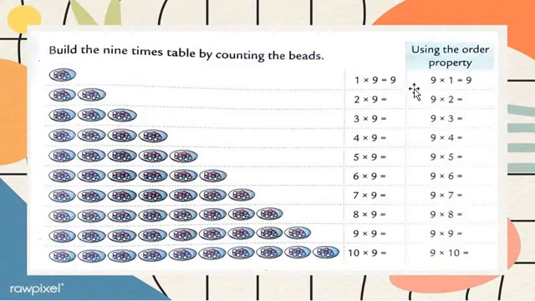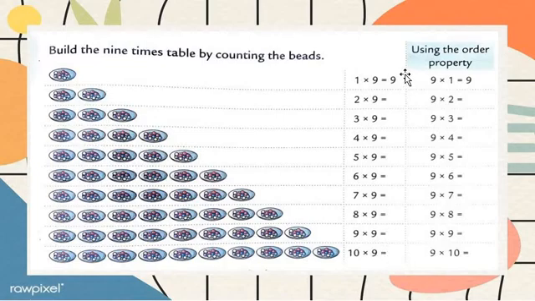This is the straight side, this is the opposite side, using the order properties. 2 nines are 18, 3 nines are 27, 4 nines are 36, 5 nines are 45, 6 nines are 54, 7 nines are 63, 8 nines are 72, and we have learned here 9 nines are 81 and 10 nines are 90.